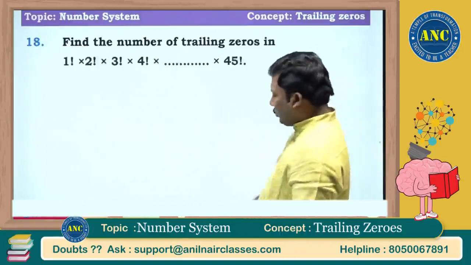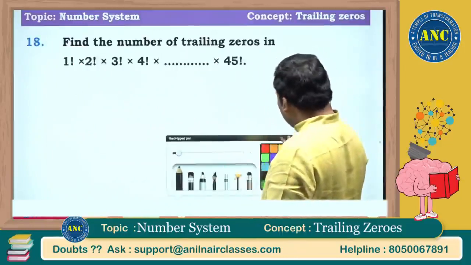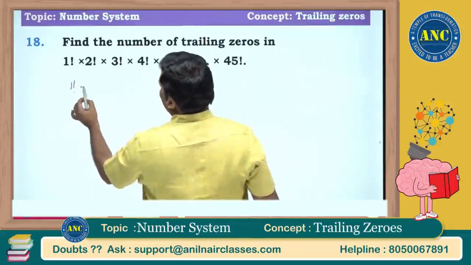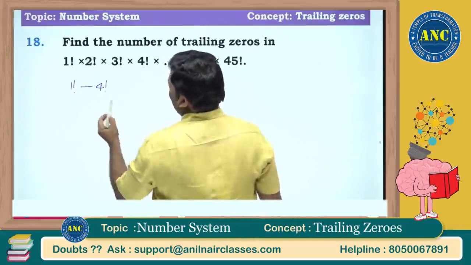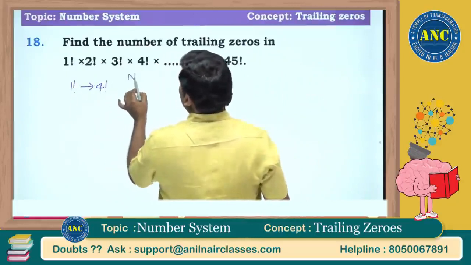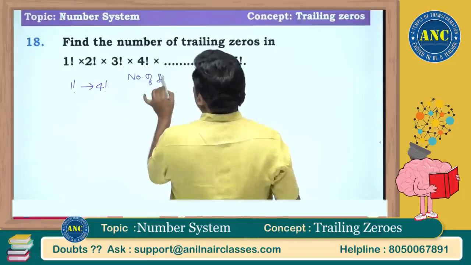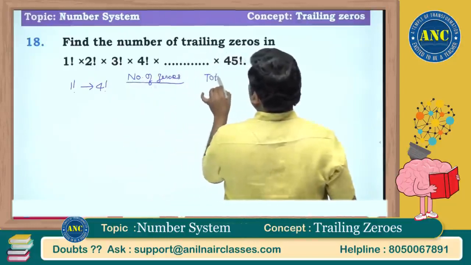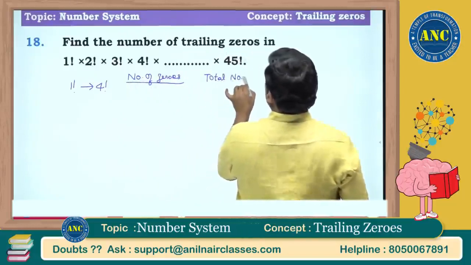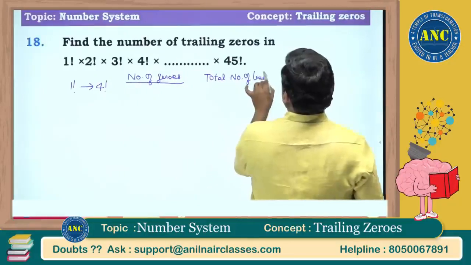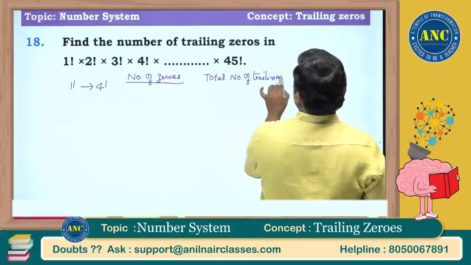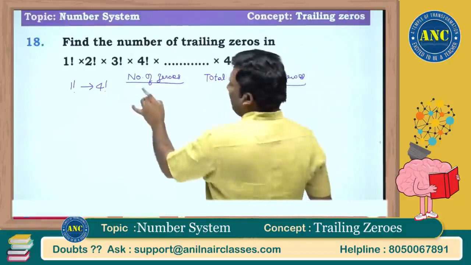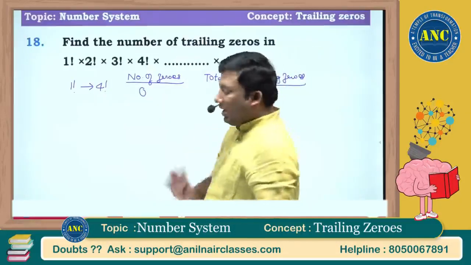I will solve this question, sir. Very, very easy question. Now see here. I will write down the question like this: from 1 factorial till 5 factorial, first I will write the number of zeros. Next is the total number of trailing zeros. From 1 factorial till 4 factorial, is there any 5? No. So 0. Listen carefully, sir.